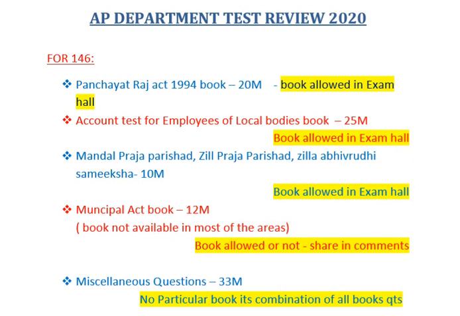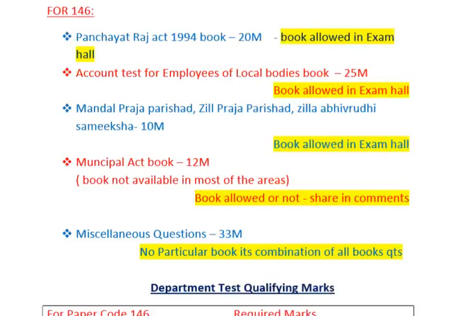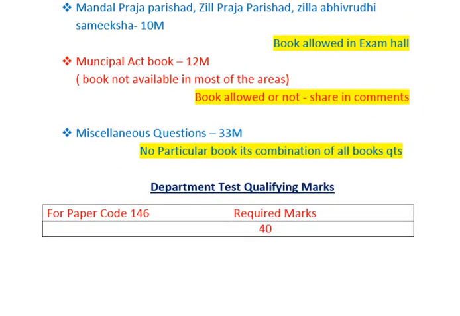Regarding miscellaneous questions, these are a mix of all the questions, not particularly about one book. 33 marks were given for questions that are a part of any of these three books, and some were also asked from outside these books. So 33 marks is for miscellaneous questions.